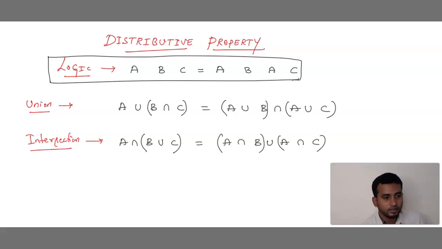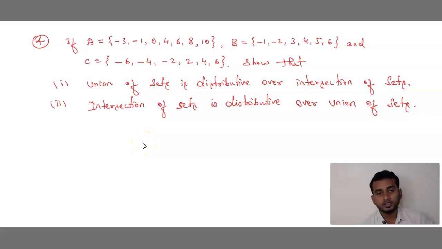Okay, is this clear? I hope you have understood what is union of sets and what is intersection of sets. Let me solve one problem based on the distributive property. Copy down the first question. See students, the question is: if set A equals {-3, -1, 0, 4, 6, 8, 10}, set B is {-1, -2, 3, 4, 5, 6}, and set C is {-6, -4, -2, 2, 4, 6}. Show that union of sets is distributive over intersection of sets, and intersection of sets is distributive over union of sets.